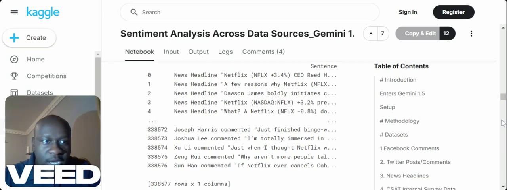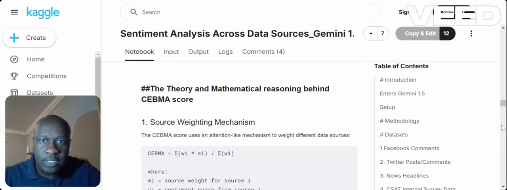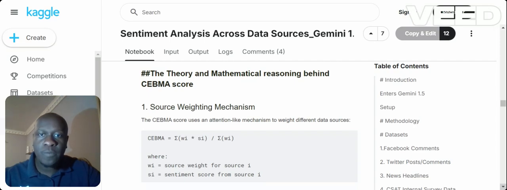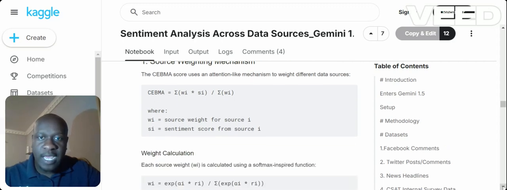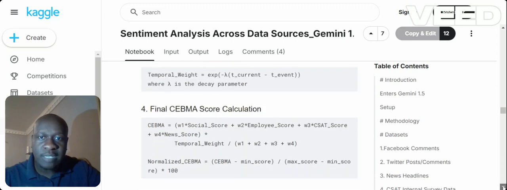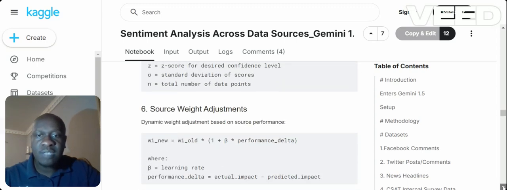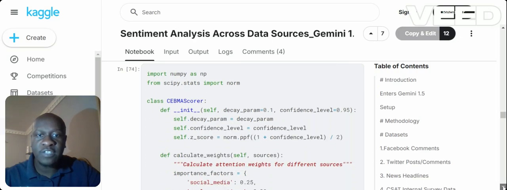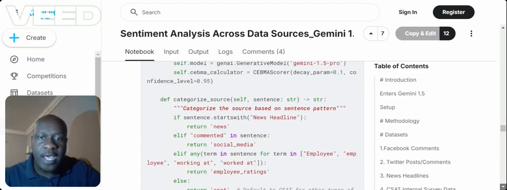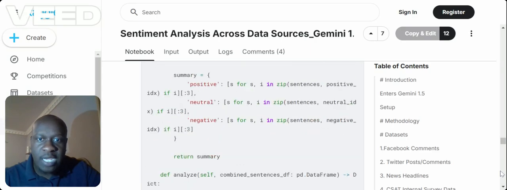But eventually, at the end, this is another interesting part. After having all these different data sources, we needed to make them into a score, which I've called a SIGMA score, a customer experience and brand management score. We've done an attention-like mechanism here to do weighting, so that sometimes some of them don't have a certain data source, some of them have it, but we also want them to have different weightings. So this is the Python implementation of it. And at the end, we'll go to our result.